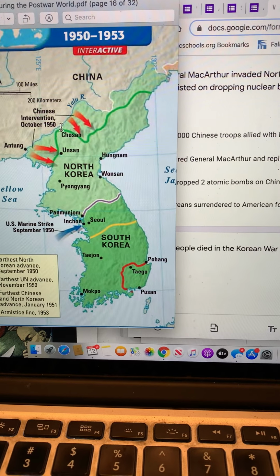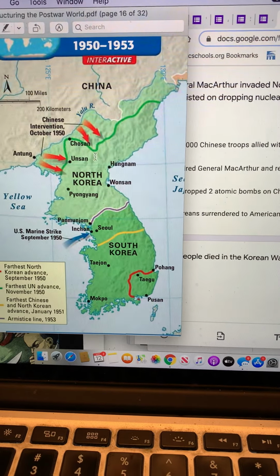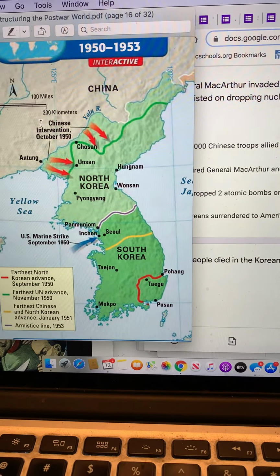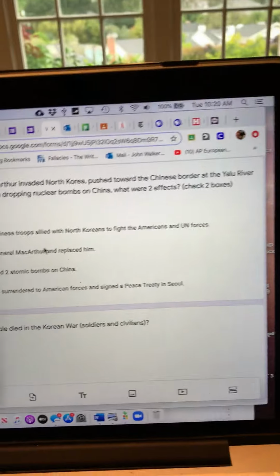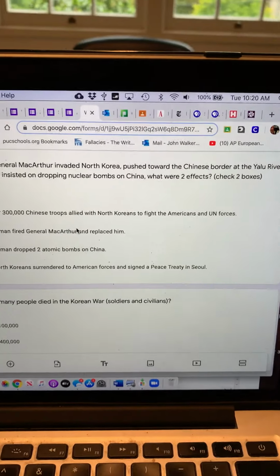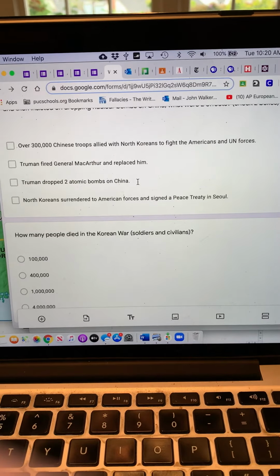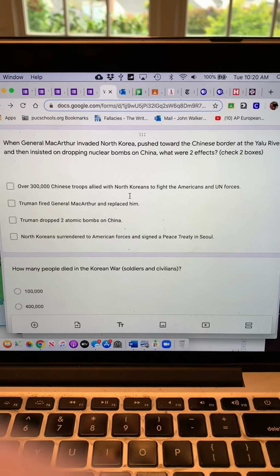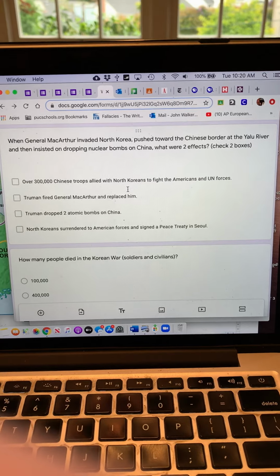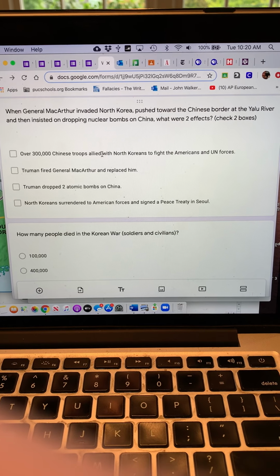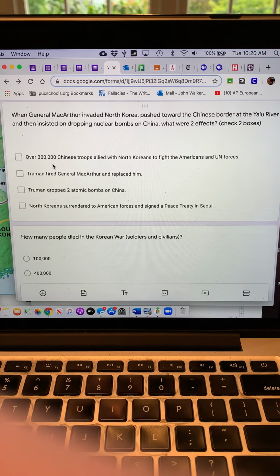He also tells Truman that it would be a good idea to use nuclear weapons against the Chinese. Now, Truman, who had already used nuclear weapons against the Japanese and saw the horrific effects of that, does not want to be known for initiating more than one nuclear war. And so two results of what MacArthur did.